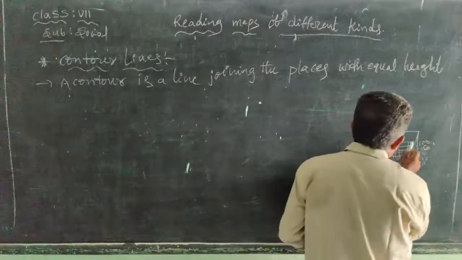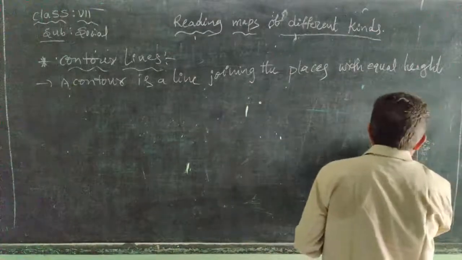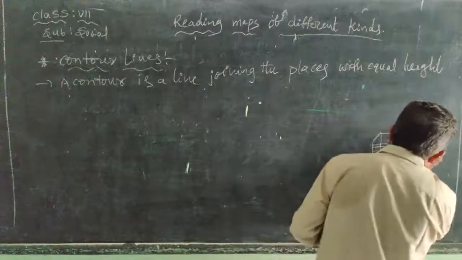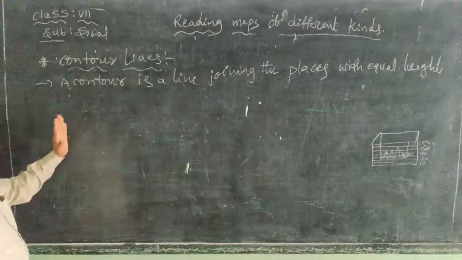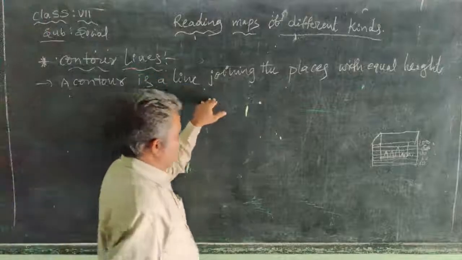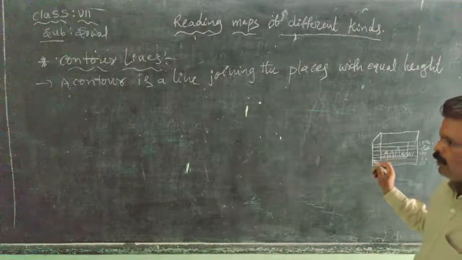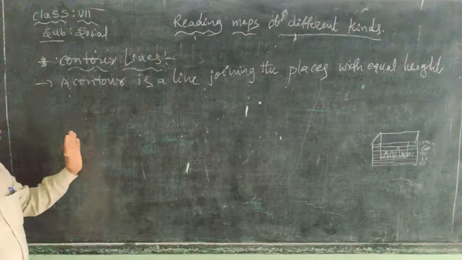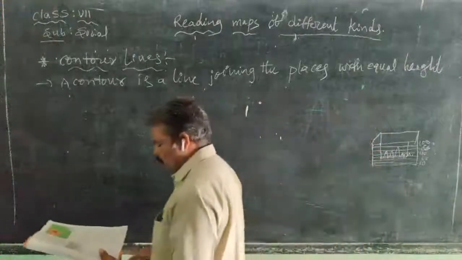Here, the line joins places from west to east with equal height. Here it is zero to 1,000 meters, and here also the same, 0 to 1,000 meters. So that is how contour lines work. Map makers draw these contour lines for the purpose of calculating and measuring the height of the land, with the help of contour lines, right?